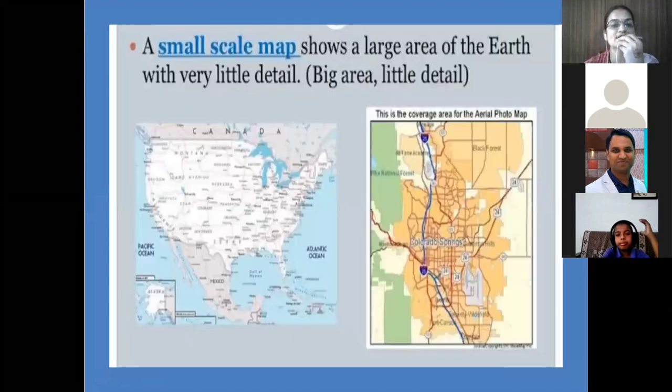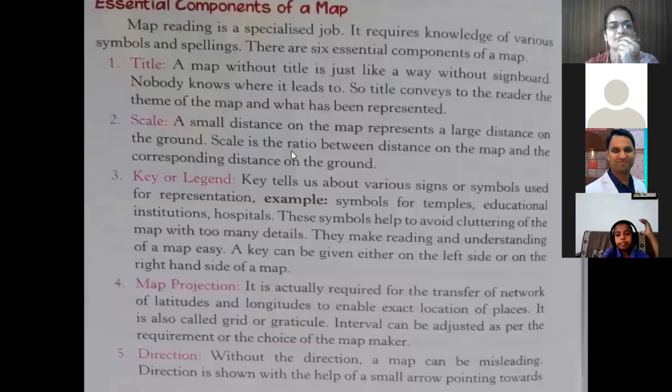Now, a small scale map shows a large area of the earth with very little detail. We can take here the example of India's map, and it gives small information about each state. But if you want the information for a particular state, then we have to go for large scale maps, which give a particular state's explanation. And with the help of India's political map, it gives in brief small areas. So students, this was about the large scale maps and the small scale maps.